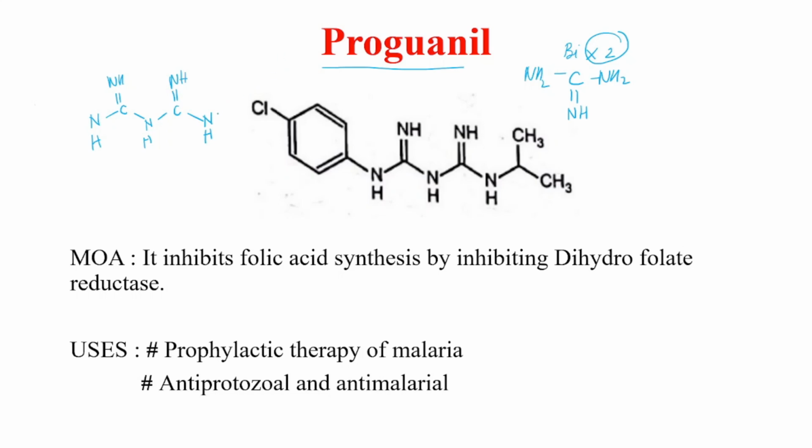Then we have proguanyl. Because it is proguanyl, we will give a carbon chain; pro means propane. So propane means there are 3 carbons: 1, 2, 3 carbons right here. Then, since it's a biguanide and it belongs to the antimalarial class, we will give it a benzene ring with a chlorine attached in the para position. So this is the structure of proguanyl. The MOA is that it inhibits folic acid synthesis by inhibiting dihydrofolate reductase. The uses include prophylaxis and therapy of malaria, antiprotozoal and antimalarial agent.